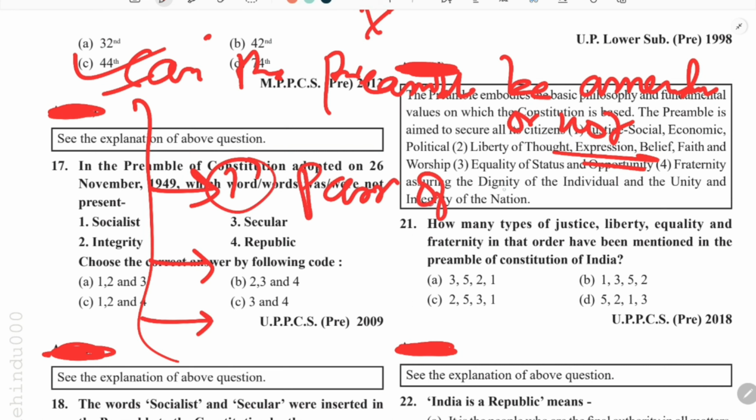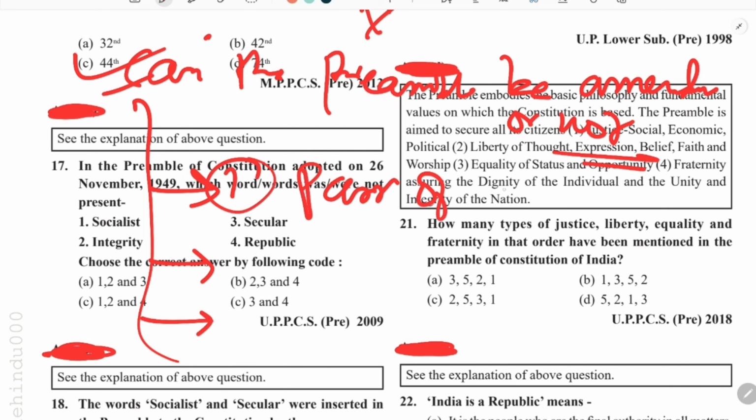From time to time, in various judgments, the Supreme Court gives its verdict on what are the parts of the basic structure, like the word republic: India is a republic polity, it is a part of the basic structure. India is a secular country, it is a part of the basic structure. We will learn about the basic structure in the coming videos, but for now you must be clear that amendability is possible, but it should not destroy the basic structure.